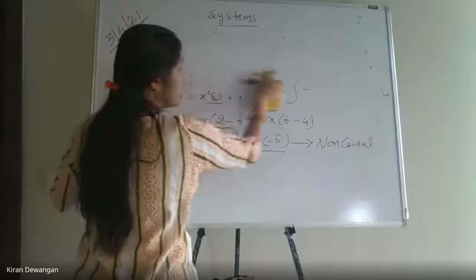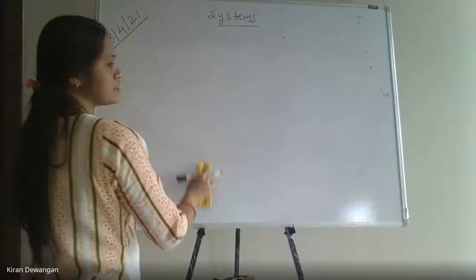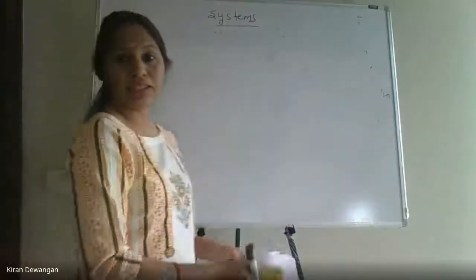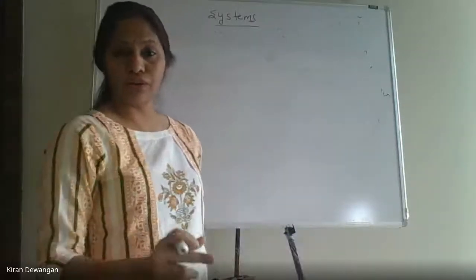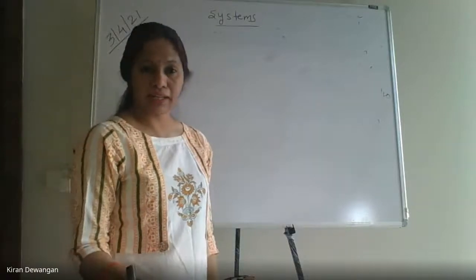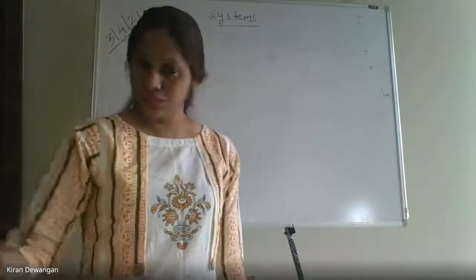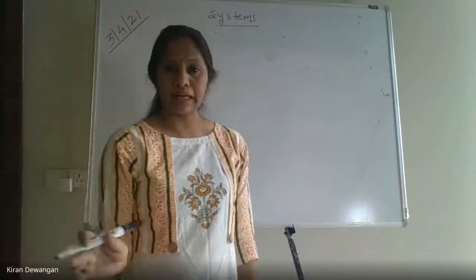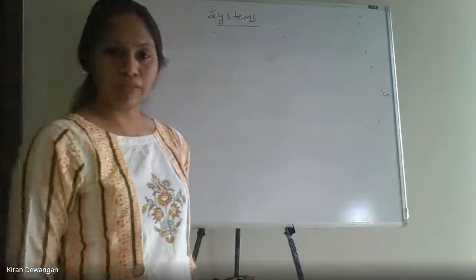Ma'am, so to prove itself, a causal system has to be checked in 3 steps, minus, 0 and plus. But for non-causal, if even once a present output depends on a future value, it becomes non-causal. If in a step your answer comes, like if we are taking any negative value of t and in that case we are directly getting that it depends on a future value, we can directly declare it, we don't have to proceed further.